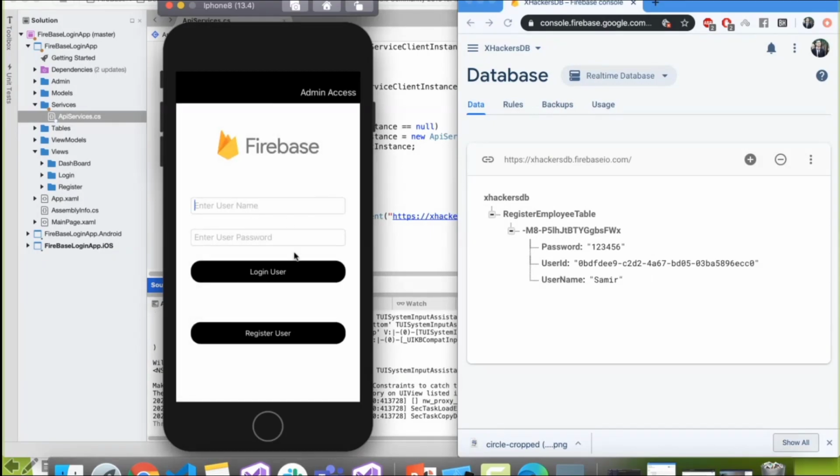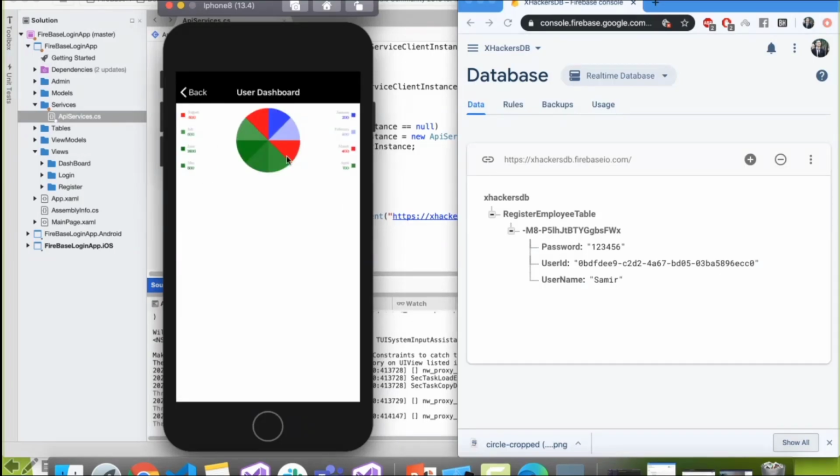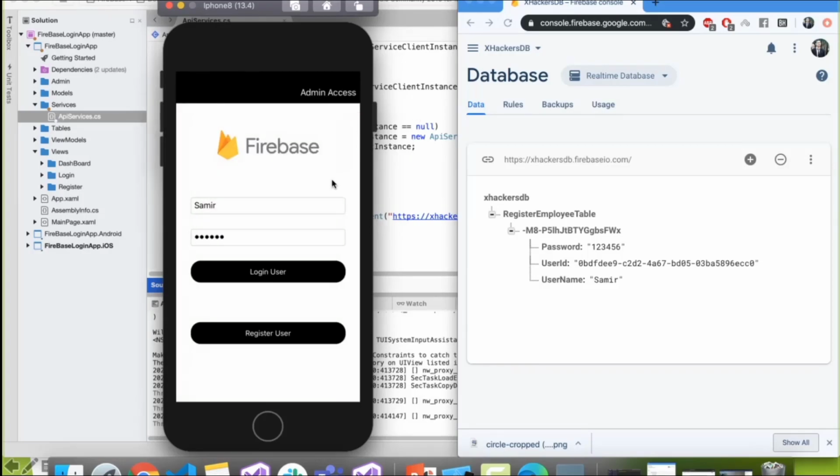So if he's registered, then he should see his dashboard too, correct? Samir, 123456. Okay, he just logs in, then everything will fire up. And he sees nothing because no task was assigned to him. Here I have used some microcharts, statically coded. I hard coded the employee progress report by month, like January, February, April, May, June, July, but you can just make it dynamic. You don't need to worry about that.